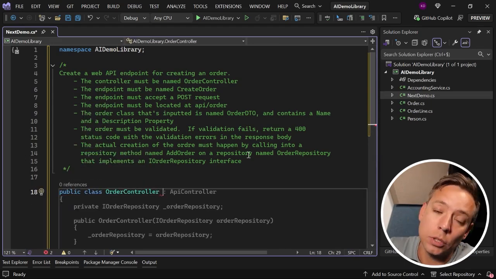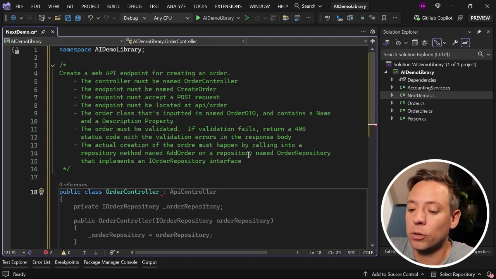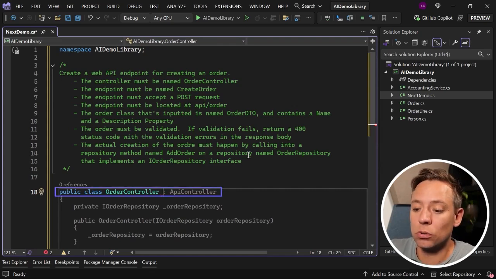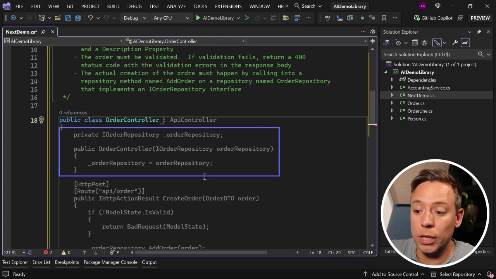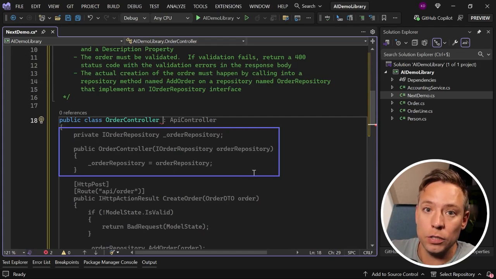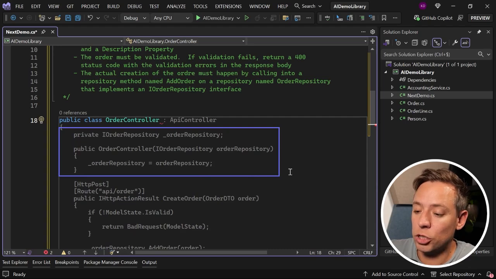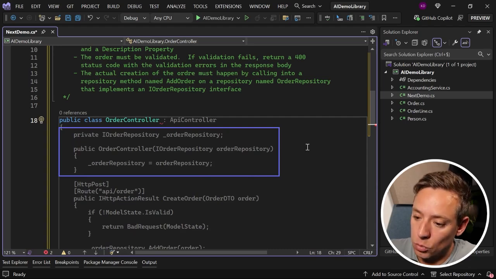Not much was happening. I had to help Copilot a little bit by starting with the class definition, and that was quickly picked up. Copilot suggests an order controller class that derives from API controller. That's correct. If you look at the implementation, we see that the repository is used via the interface. So it suggests constructor injection here, which is what my intention was.